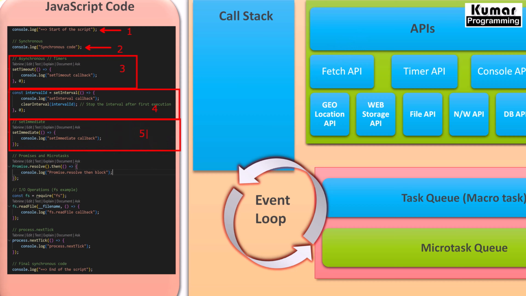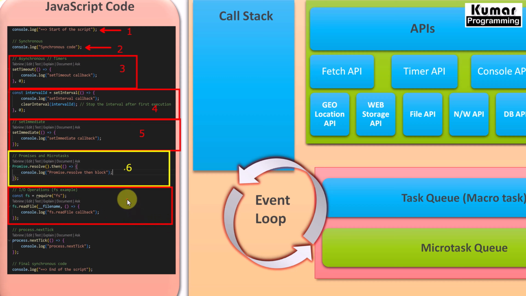Okay. Now the promise will come, right? So a promise is also an asynchronous function. So this will go to the API and it will be executed there, but it will go to the microtask queue, right? So I'll mark it as block number 6. Okay. And then this readFile is a callback function. So this is also an asynchronous function, so I'll mark it as block number 7. Okay.